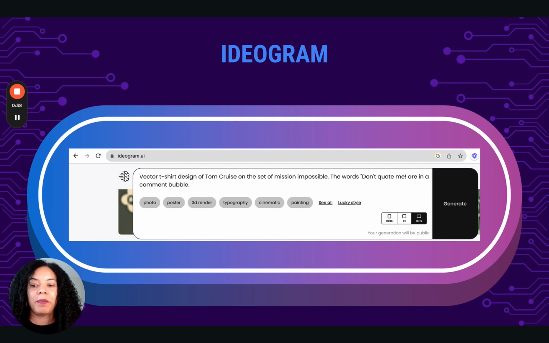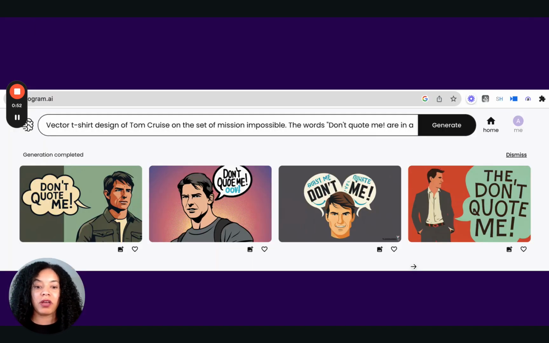Here is the prompt in the Ideogram site. You can also change the dimensions of what you want, 10 by 16, 1 by 1, or 16 by 10. I did mostly 16 by 10 just because I like that size, especially if you're doing YouTube. Then I generated the images, here at a very quick view, but let's hop in on each one.